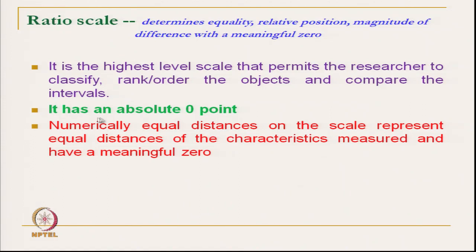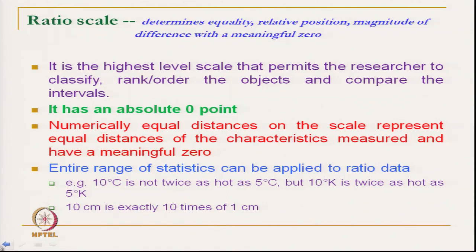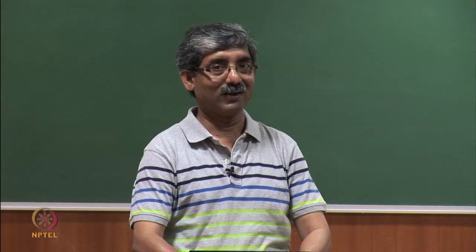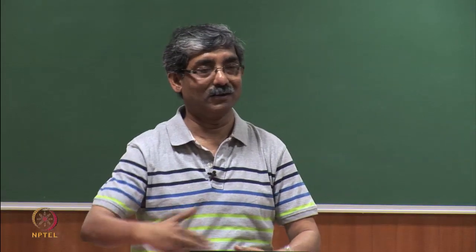For example, 10 degrees Celsius is not twice as hot as 5 degrees Celsius, but 10 degree Kelvin is twice as hot as 5 degree Kelvin. So, if you have an absolute 0 value, then you can compare, like 10 centimeter is double that of 5 centimeter. It has got an absolute 0 value.